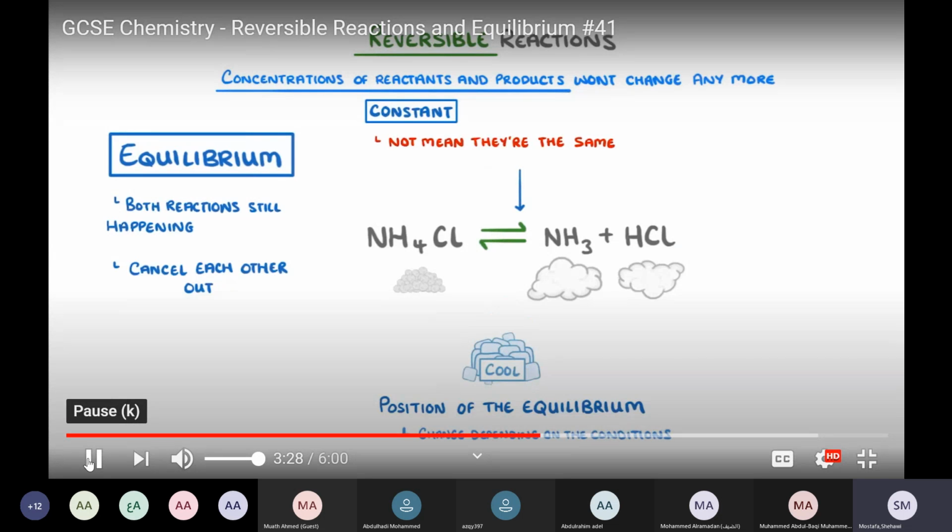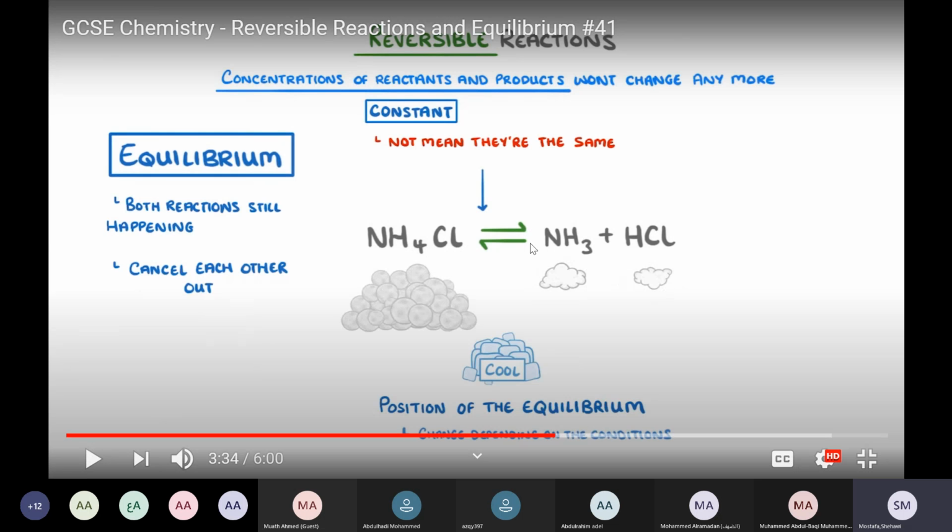On the other hand, if we cool the conditions of our reaction, if we use the opposite, we put this reaction into a cold environment, like a cold bath. What would happen? It would push the position of equilibrium back to the left. So it will reverse it and move the position of equilibrium far to the left. So it will increase the amount of ammonium chloride, as you will see right now. More ammonium chloride again.